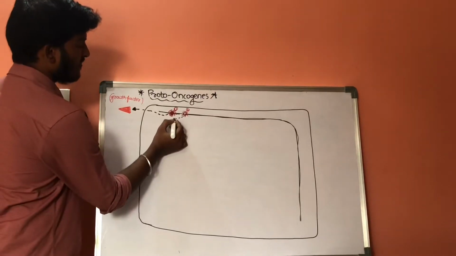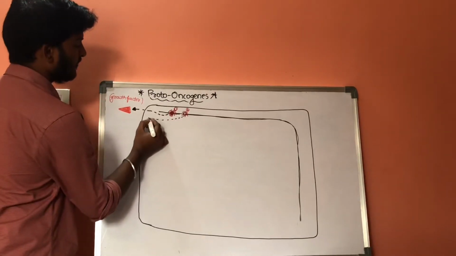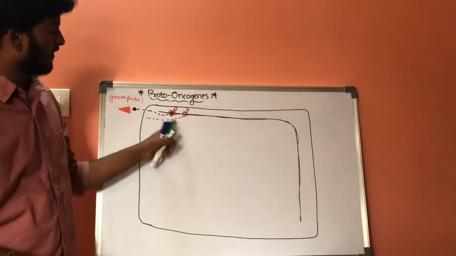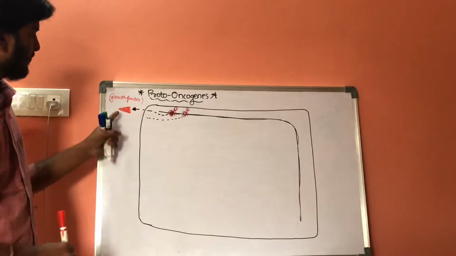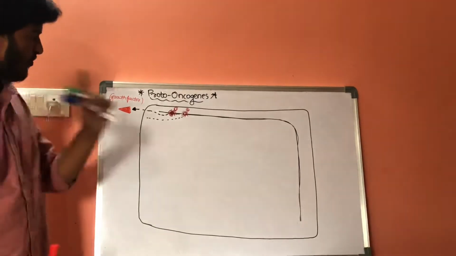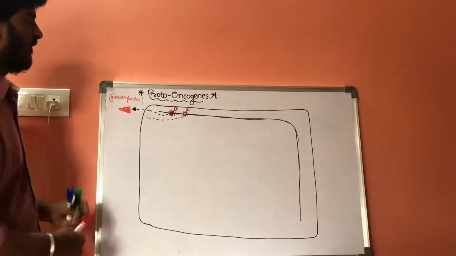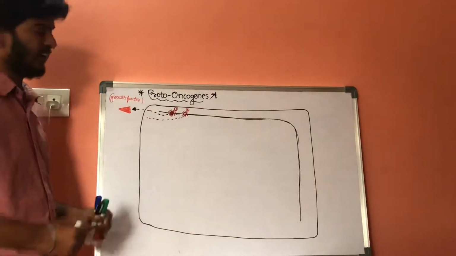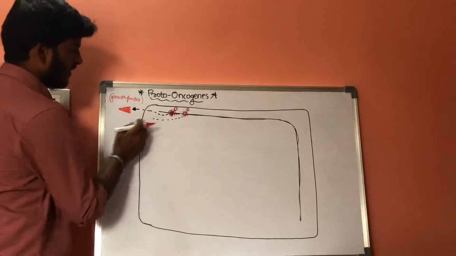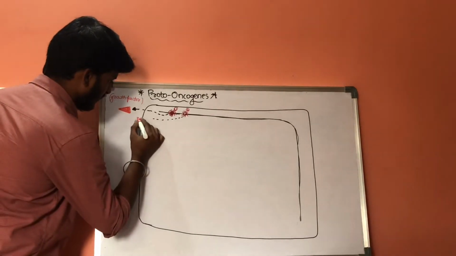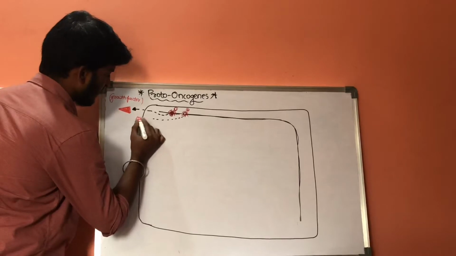Whenever the first set of gene is activated, it forms the growth factor. Now the function of the first set of gene is over. Coming to the second set, whenever the second set of gene is activated, it forms the receptor for growth factor.